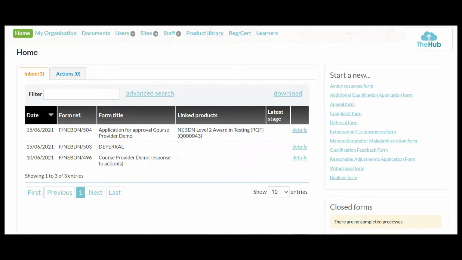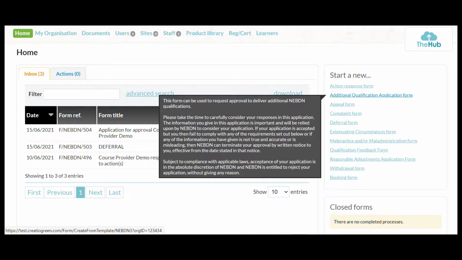Now, for those of you that have been watching closely, you'll see that there have been a few things added to the inbox, and there's a deferral form there, and there's an application for approval form there. So that's appeared in the inbox while we've been busy. So I will show you how to complete a form, and then you'll see that it appears in your inbox here.